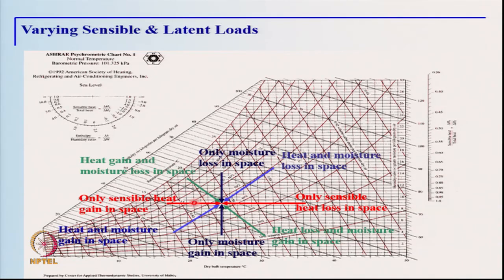So, all these scenarios will result in different values of room sensible heat factors, which can be read from this particular semicircle as shown here. Basically, the horizontal lines correspond to the RSHF factor which is 1.